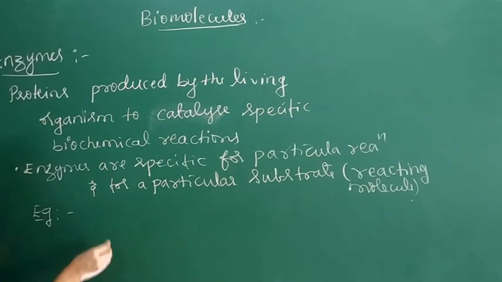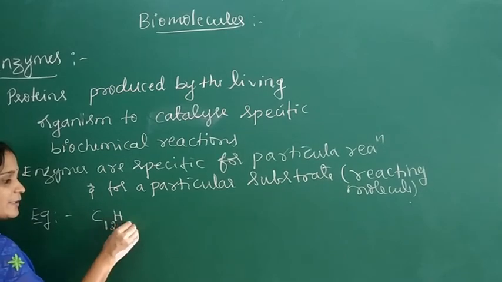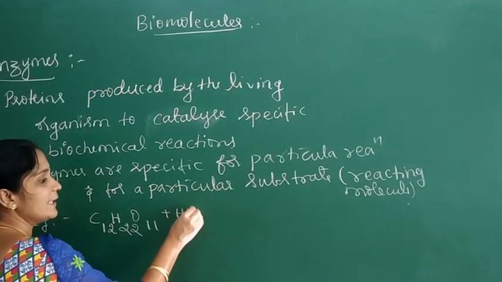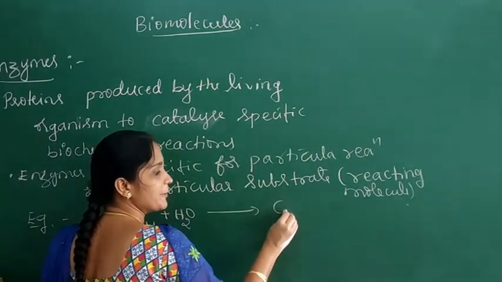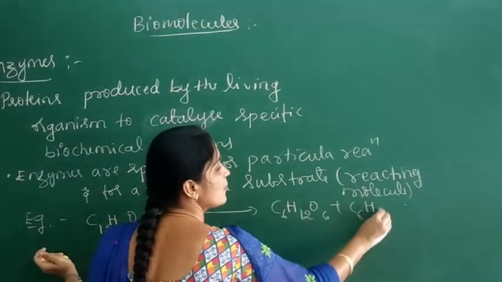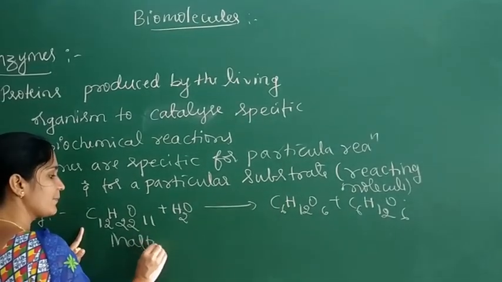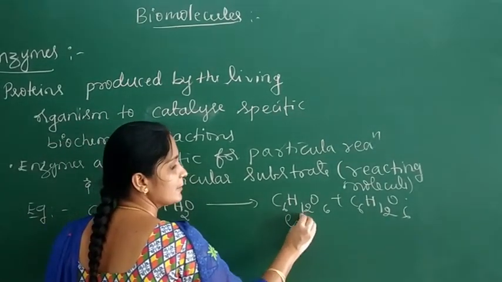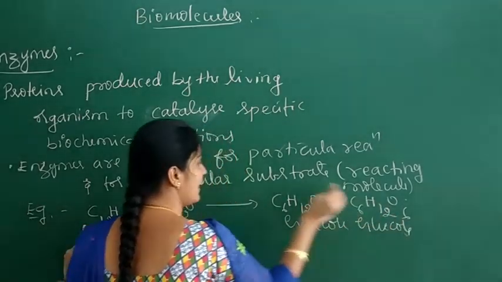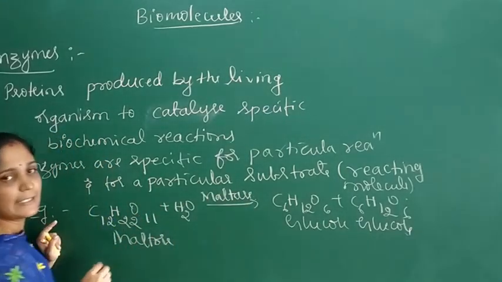the hydrolysis of maltose. The formula for maltose is C12H22O11, which on hydrolysis we get 2 glucose units, C6H12O6. So the hydrolysis of maltose gives 2 molecules of glucose. This reaction is catalyzed by the enzyme maltase.